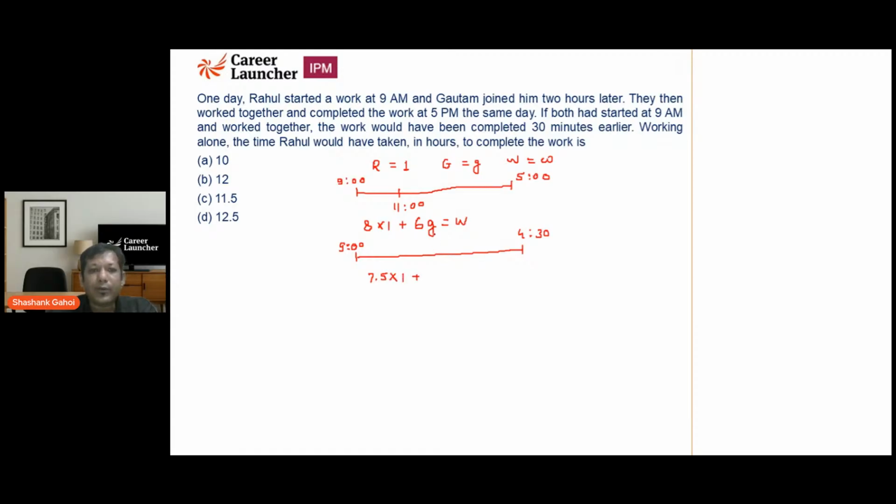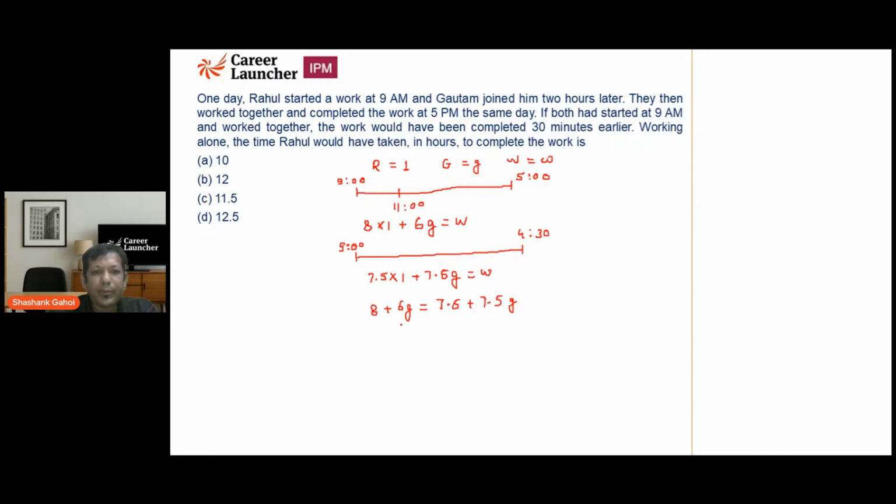Gautam also works for 7.5 hours, so that is 7.5 into G, and that is equal to the total work. So I'm going to put total work equal to total work: 8 plus 6G equals 7.5 plus 7.5G.